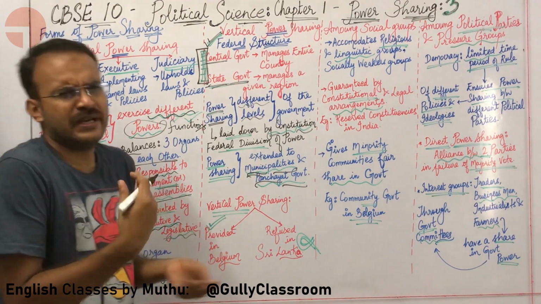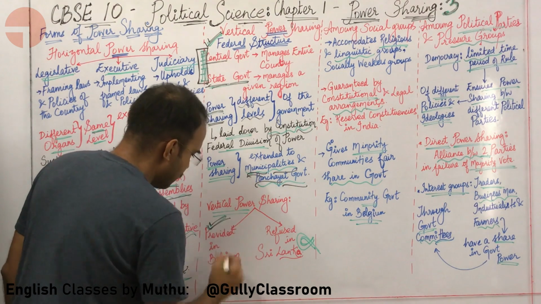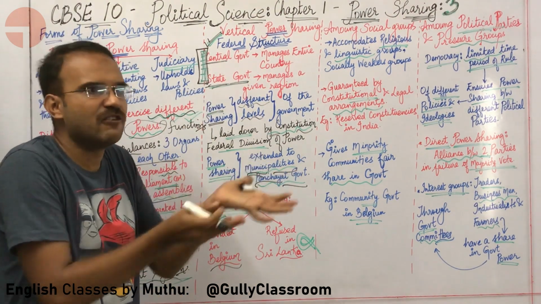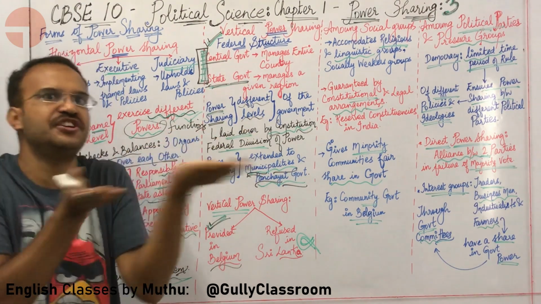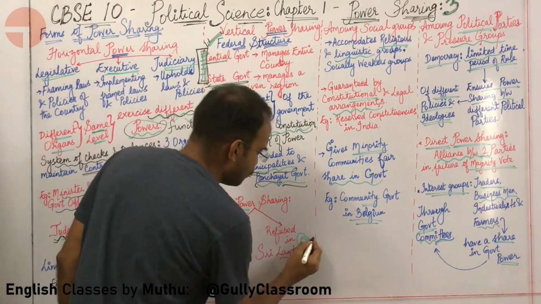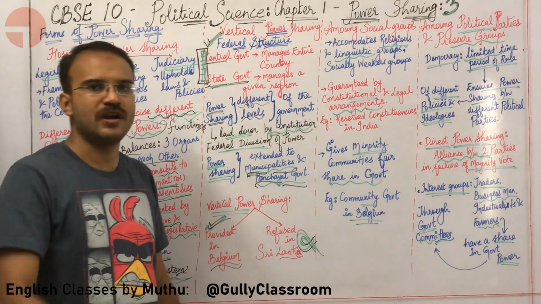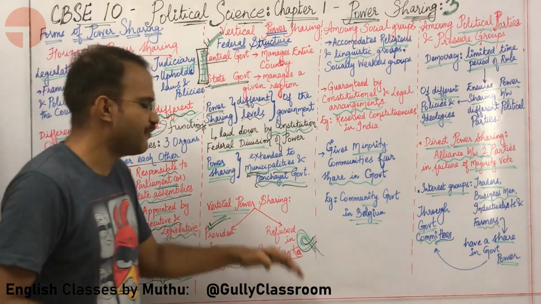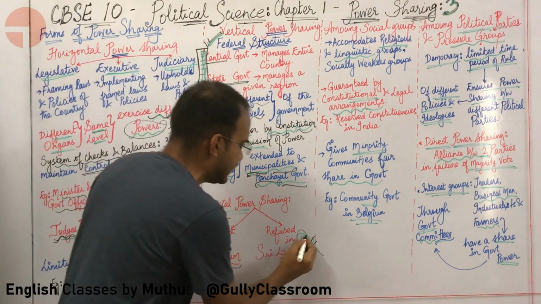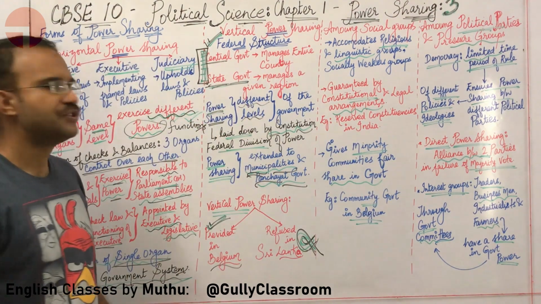Okay, sir. Give me an example of vertical power sharing. Vertical power sharing is provided in Belgium. A state government and a central government which can function independent of each other is given in Belgium. This is refused by Sri Lanka, which has majoritarian policies and does not have a federal structure. Vertical power sharing is absent in Sri Lanka.